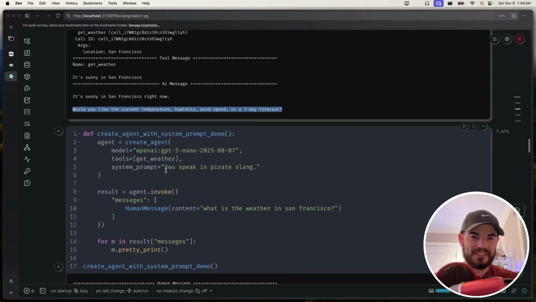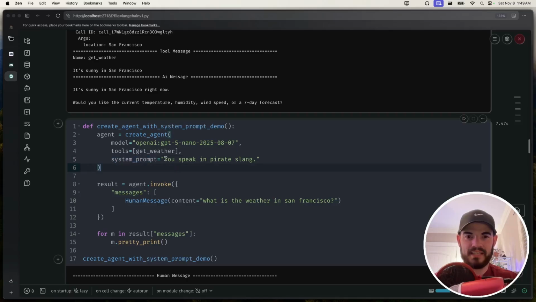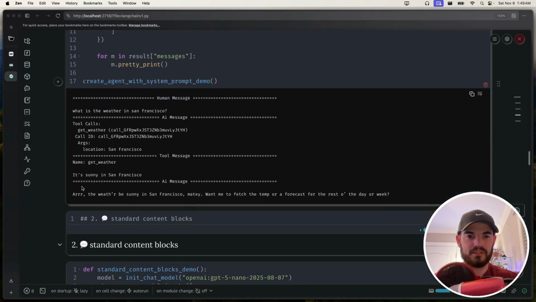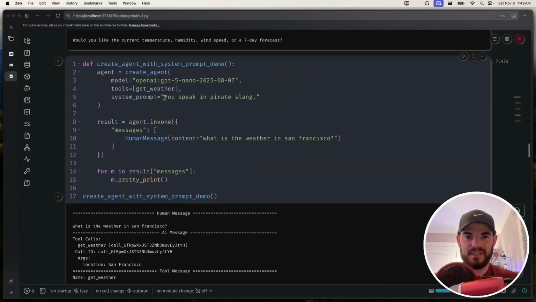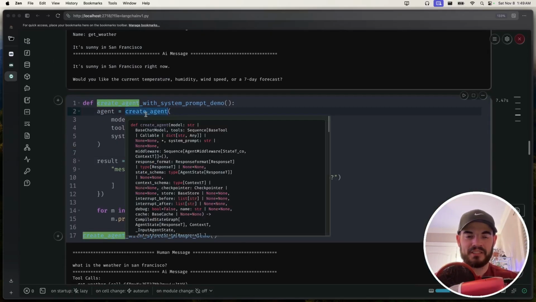And then I also want to showcase, you can also give it a system prompt. So if you wanted to say, hey, speak in some sort of pirate slang, this is a silly example, of course, but let's scroll down. The weather be sunny and blah, blah, blah. Yeah, this is normally my go-to just to gut check that the system prompt is even working, or have it speak in Spanish or something. So yeah, this create agent is really powerful.